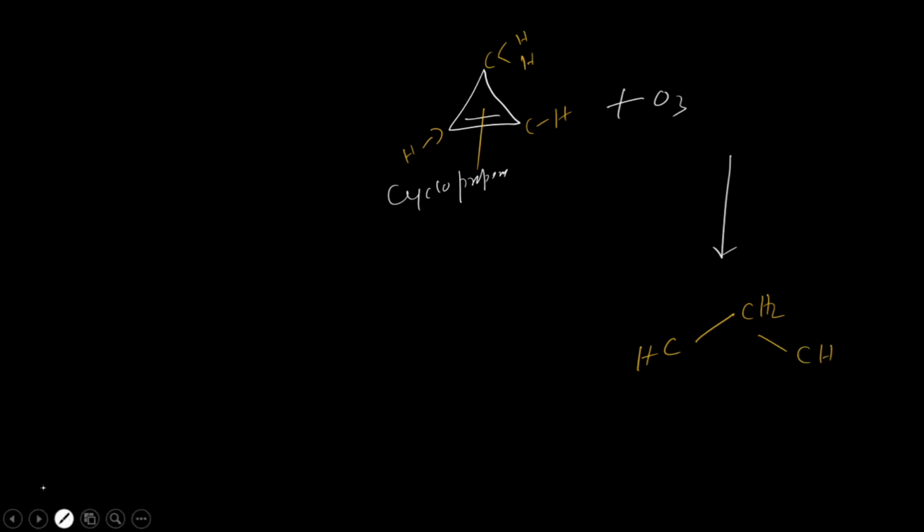And if ozonolysis takes place, how? Ozonolysis will take place in the opposite way. Wait a second. I want to show you an easy way.